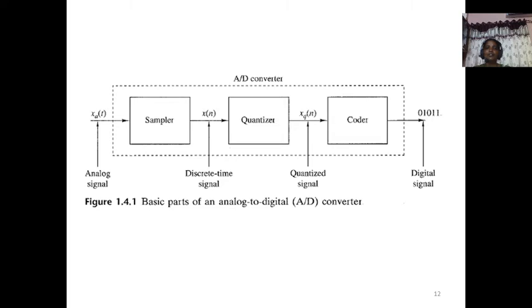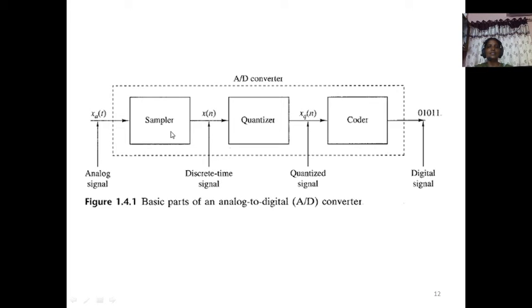Then how are you going to get that digital data? This is almost a sub part of a communication system. We already went through this in digital communications in general. x_a(t) is the continuous signal. To convert that into digital data, we have to have a sampler, quantizer and coder.